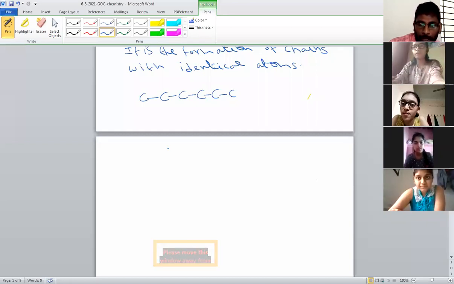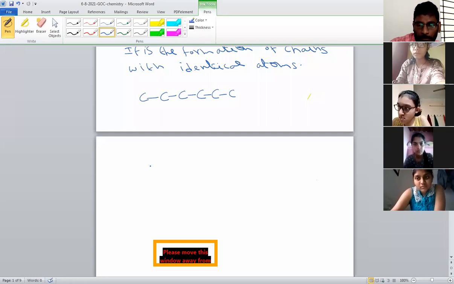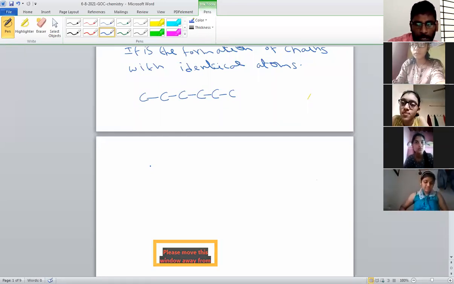And whatever food we are eating is a carbon compound. So the study of carbon compounds is very important to us. What is the chapter name? Some Basic Principles and Techniques. This is also called General Organic Chemistry. Simply we write GOC. GOC means General Organic Chemistry.